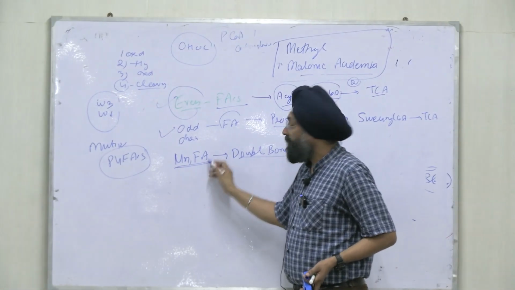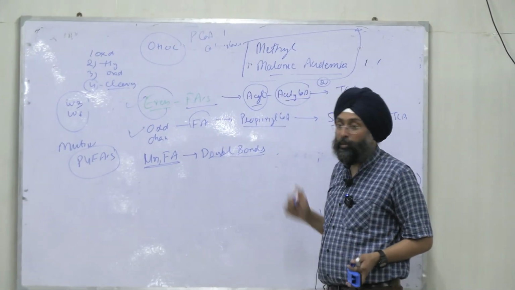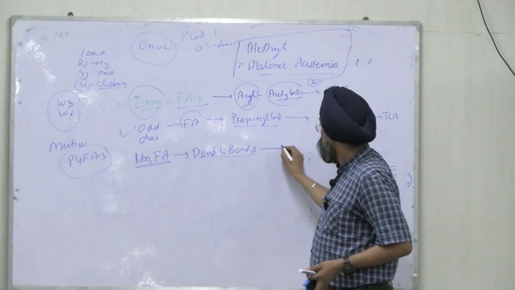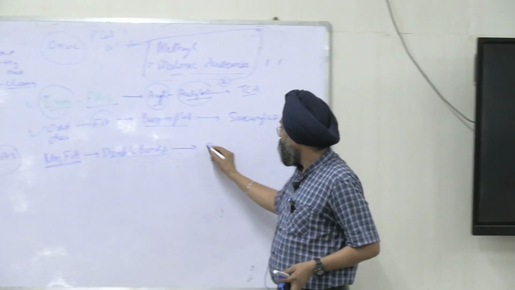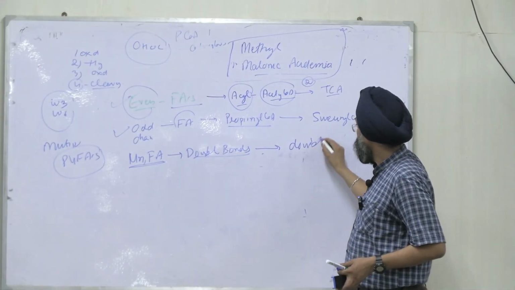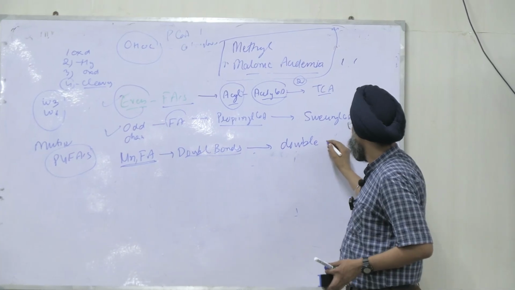So unsaturated fatty acids contain double bonds. So how will they undergo beta-oxidation? Due to double bonds, there are some differences in the oxidation.